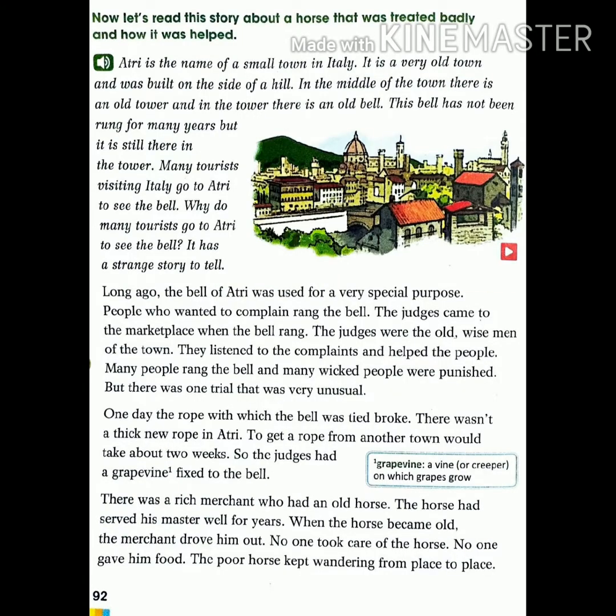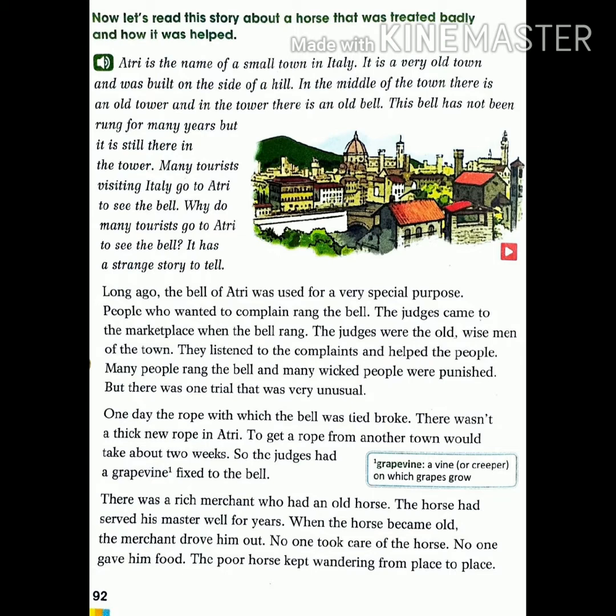Now let's read this story about a horse that was treated badly and how it was helped. Very first, I'm going to read the paragraph. You should put your finger on the line and try to understand the correct pronunciation of the words.